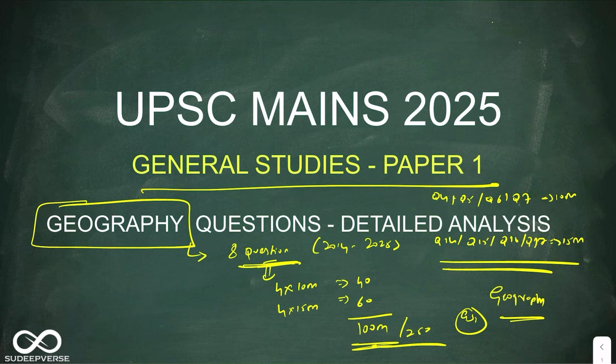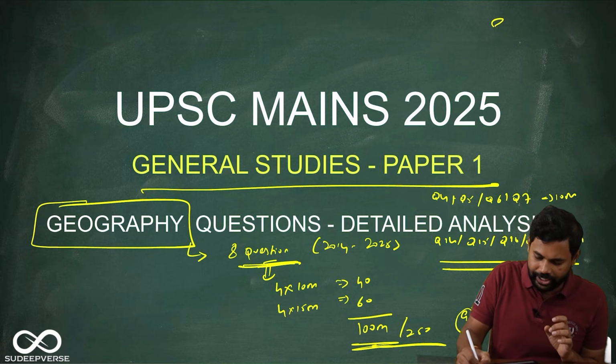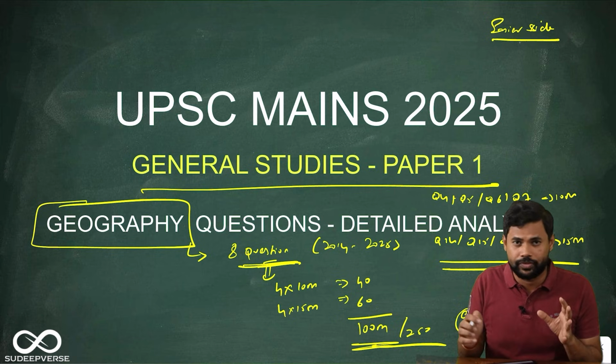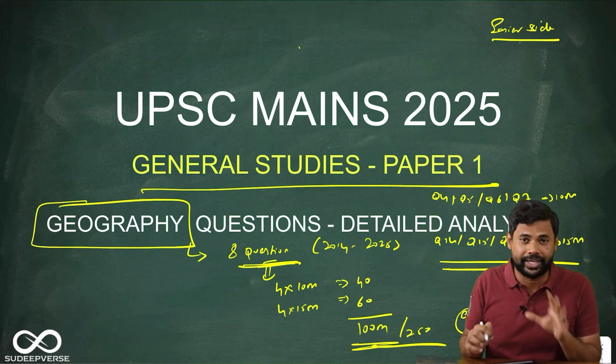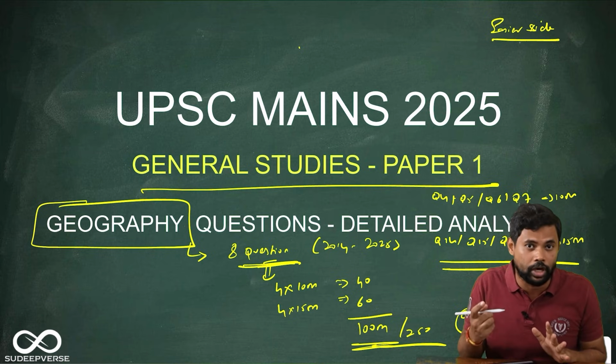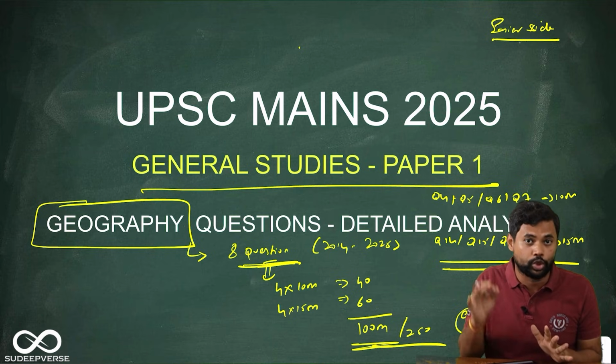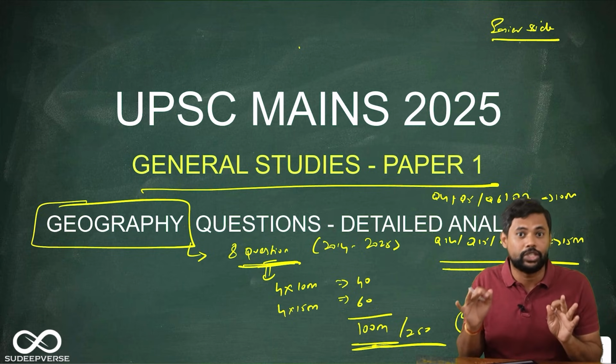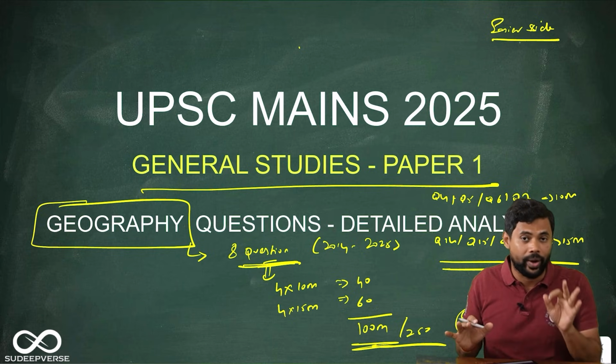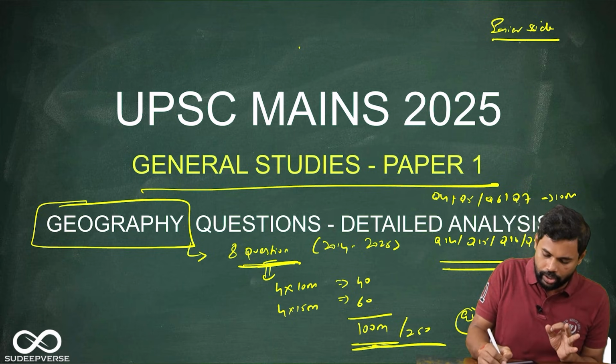Now I'm telling you again, geography from the beginning till today has always been on the easier side. This year I have been listening to a lot of different analysis where they say that geography questions were a little tricky. They were not, because they asked more questions on socio-economic geography. Geography is not difficult. Actually, the more questions they ask on socio-economic geography, the easier it is to answer for a geography student, provided that they have developed this so-called keyword approach.